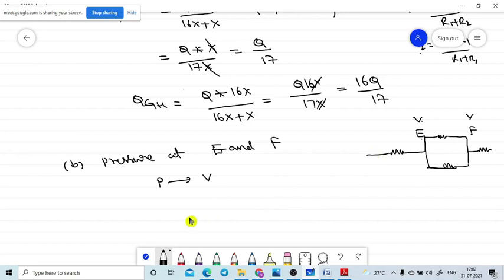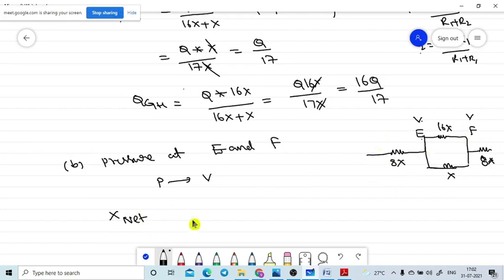Let's assume, what is the net resistance of the circuit? Here is X, here is 16X, and here 8X, and here 8X. Like this we are having. Now what is the net resistance of this one? The net resistance, that is the total resistance of the complete tube.